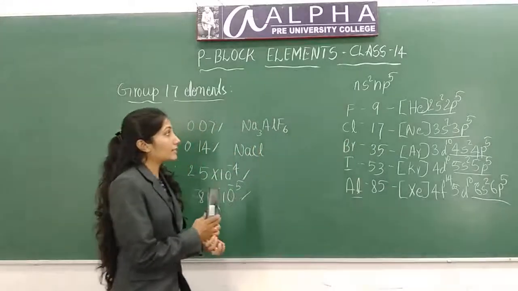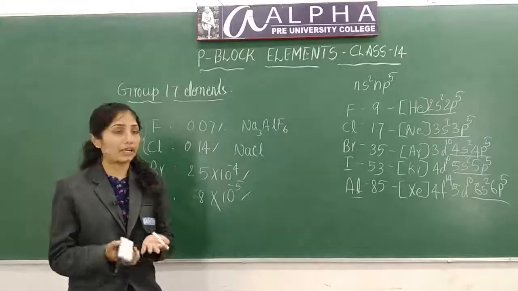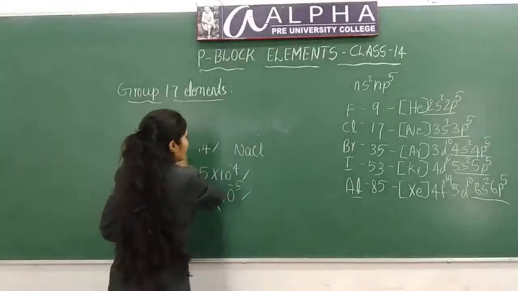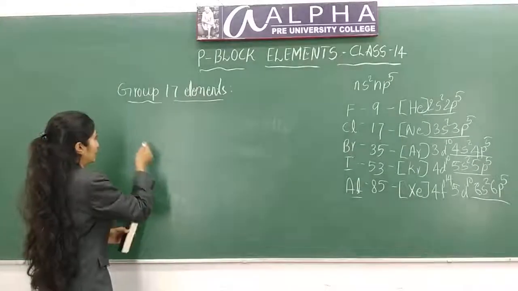Okay. Next are its atomic properties: atomic radii, electron gain enthalpy, etc. Let me write them. First one is atomic or ionic radii.